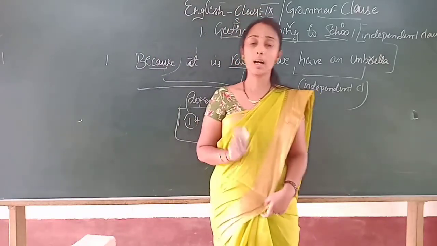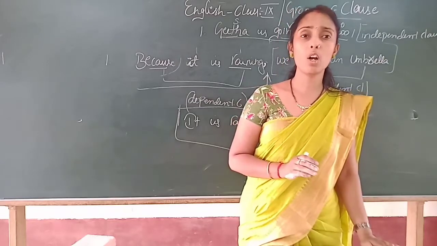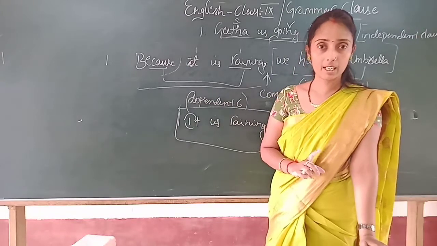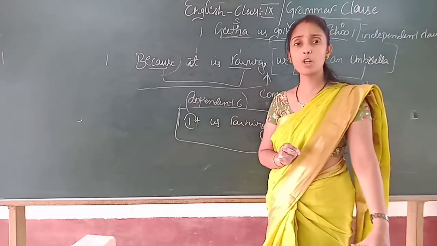Always, children, remember that a dependent clause always depends on an independent clause. I'll repeat once again. Don't get confused. It is a simple and easy topic.